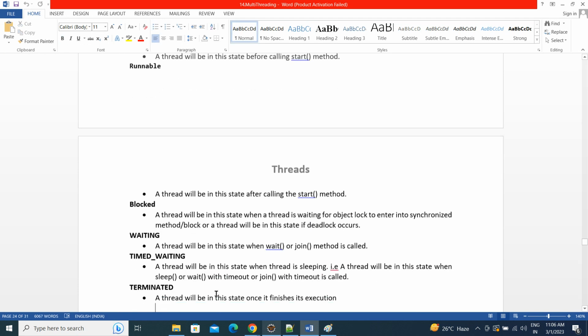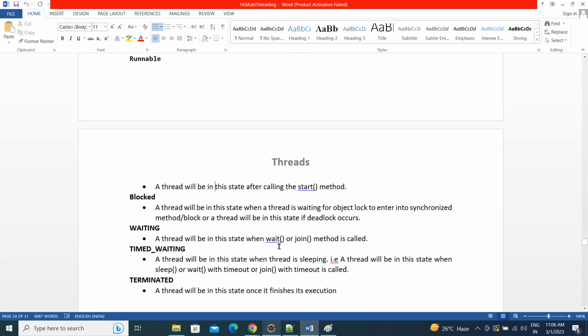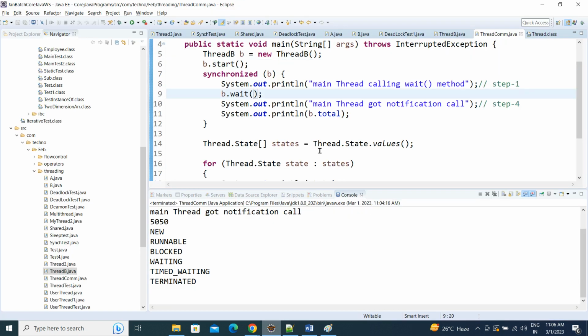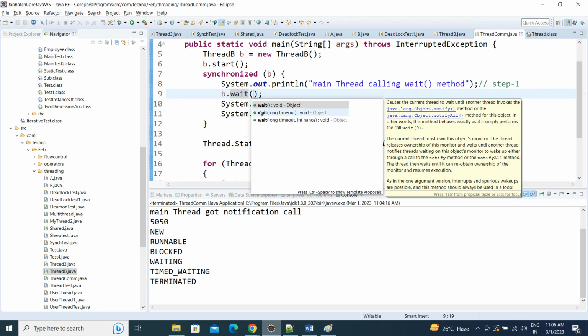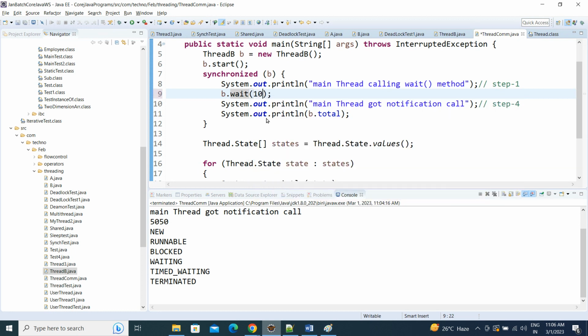Next, timed waiting. There are some methods in join and wait. If you want to keep a thread waiting for a particular period of time, then we have the wait method. Until someone notifies it, or else wait of long timeout. We need to give the timeout in milliseconds. Let's say we give 10 milliseconds.